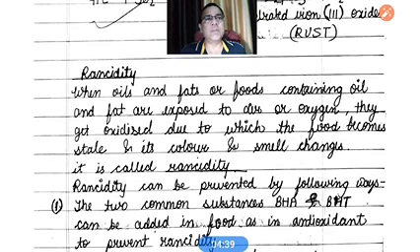What type of substances show this process? Mainly fat or oil, or substances which are fried in fat or oil, get oxidized when exposed to air. So see the definition: when foods containing oil and fat are exposed to air or oxygen, they get oxidized, due to which the food becomes stale. Stale means spoiled. And its color and smell also change.